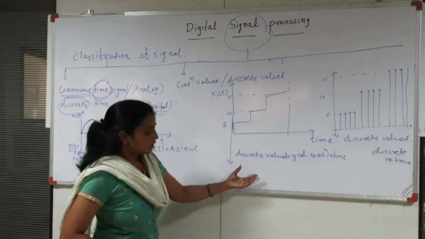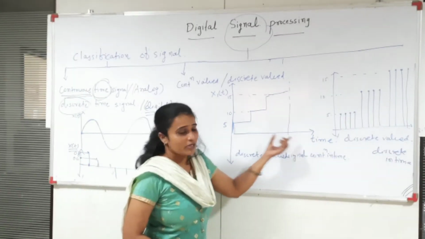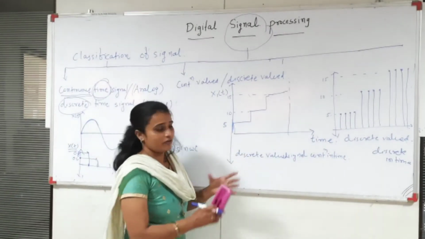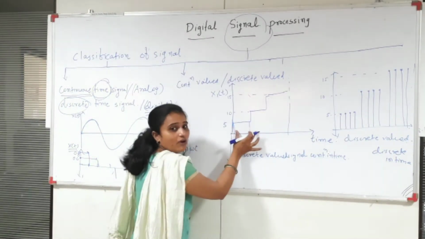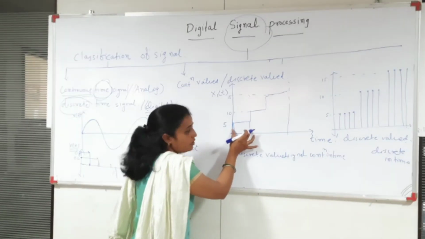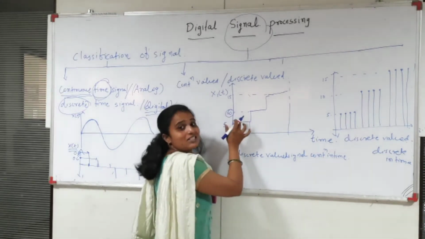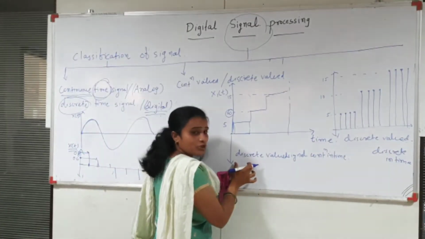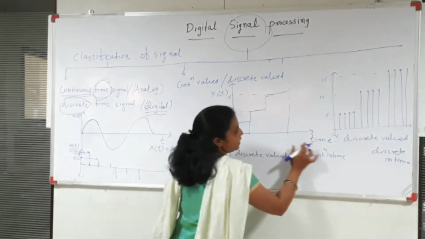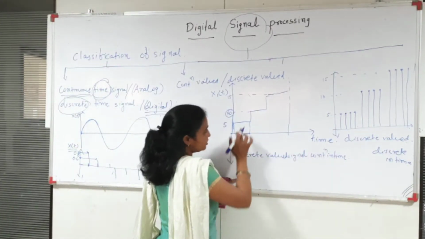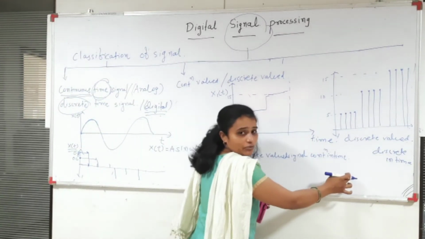See here, in this first figure, the time domain signal is continually varying, but its amplitude is only discrete. For this instance, from 0 to 5, the amplitude is fixed, that is 5. So it's a discrete value. After the interval 5 to 10, the amplitude is only 10. So it's a discrete value. So we can say that amplitude is the discrete value. So it's called a discrete valued signal, but the time signal is continuously varied. So this signal is known as the discrete valued signal, continuous in time domain nature.